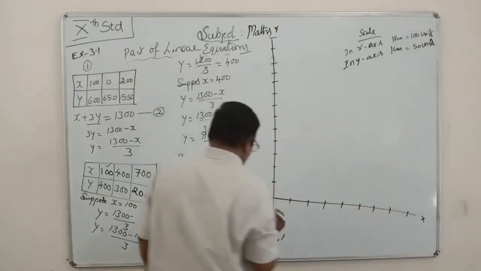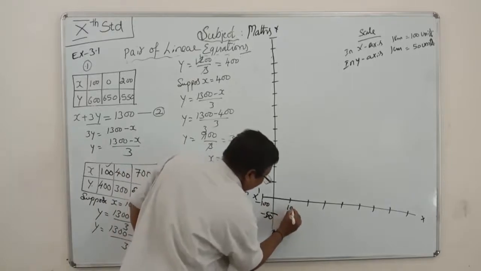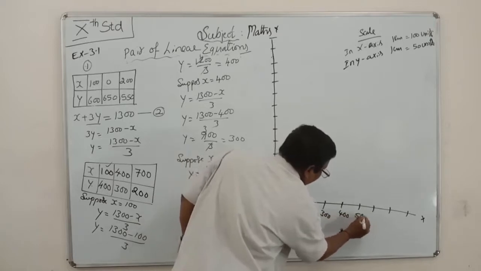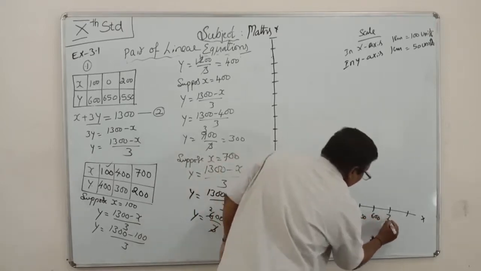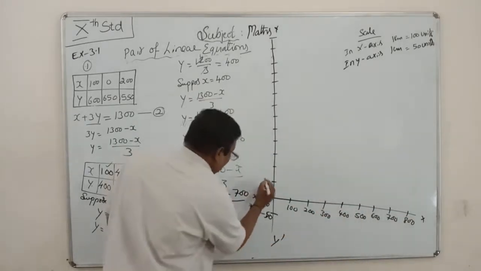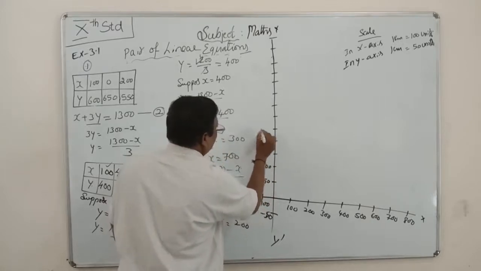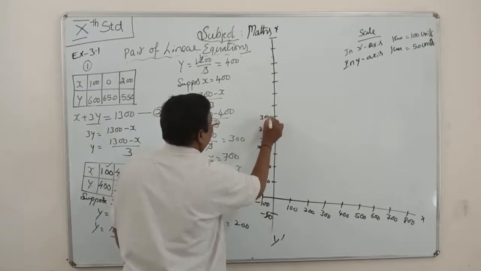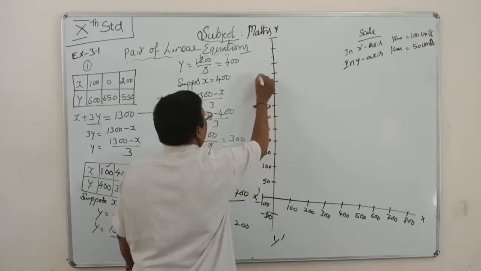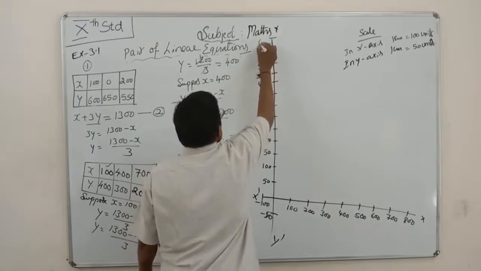This is minus 50, this is minus 100. Here this is 100, 200, 300, 400, 500, 600, 700, 800. Here this is 50, 100, 150, 200, 250, 300, 350, 400, 450, 500, 550, 600, 650.